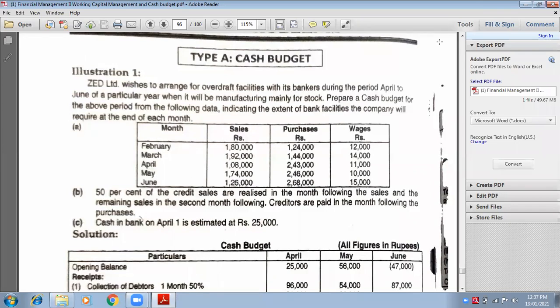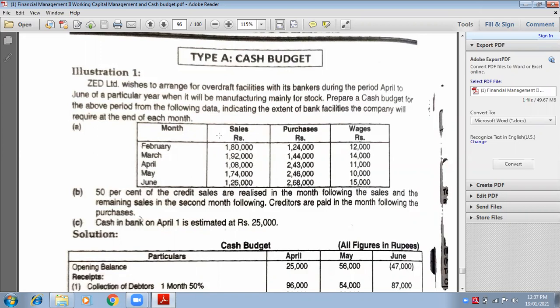Prepare a cash budget for the above period. Above period means April to June. From the following data, indicating the extent of bank facilities the company will require at the end of each month. Now see, the information is not given from April to June, it is given from February to June. Why is this so? You will understand slowly and gradually.